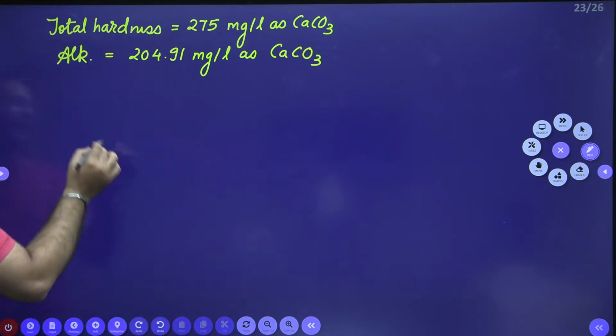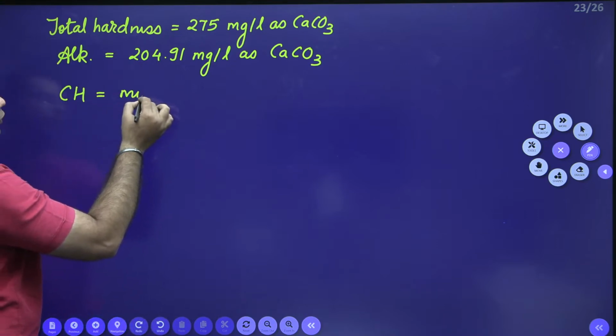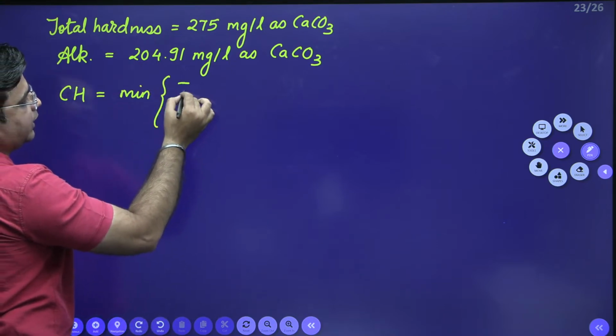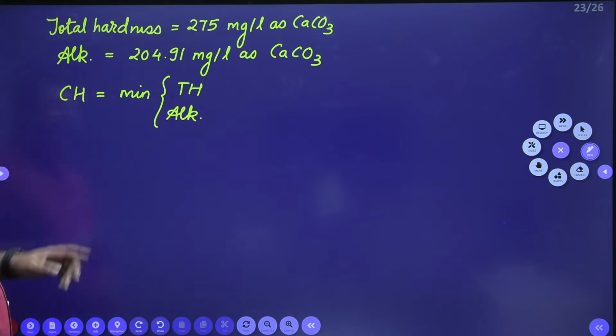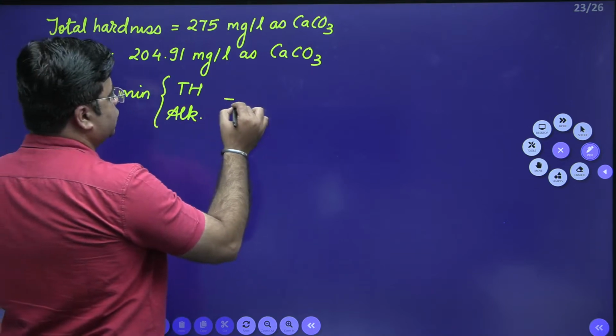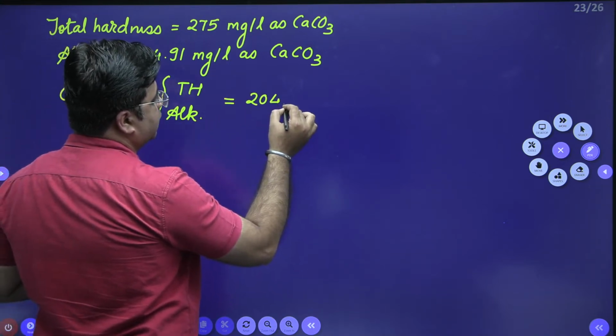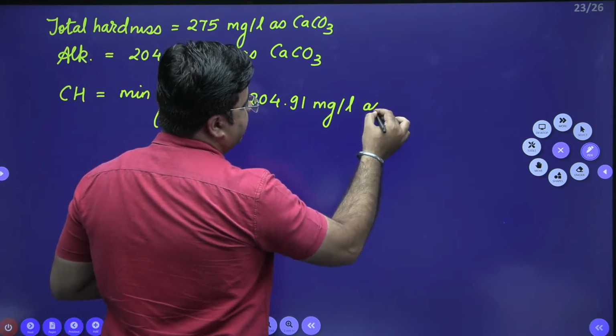So from here I can calculate carbonate hardness. Carbonate hardness is the minimum of total hardness and alkalinity. So when you see total hardness and alkalinity, alkalinity is less. So carbonate hardness will be equal to 204.91 milligram per liter as CaCO3.